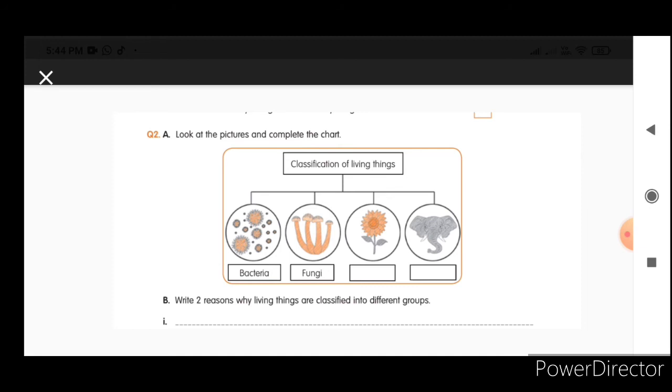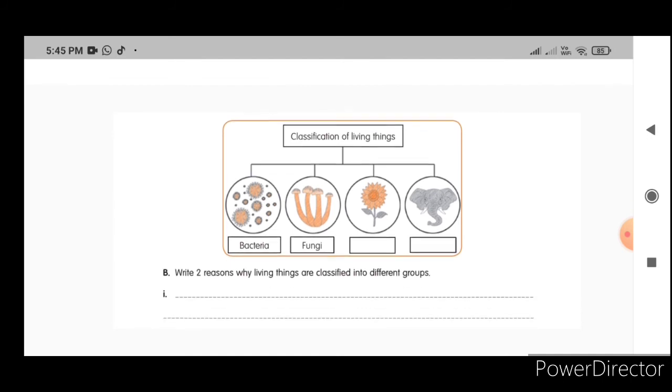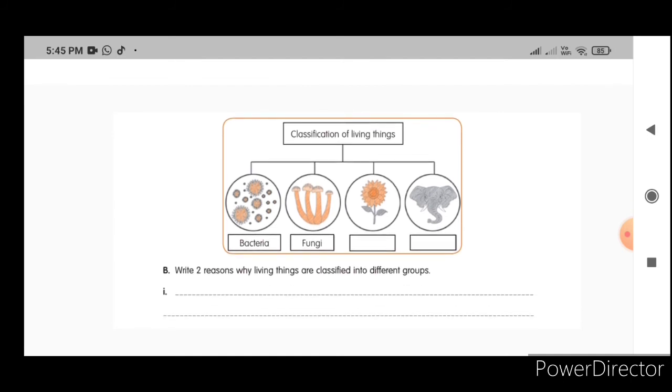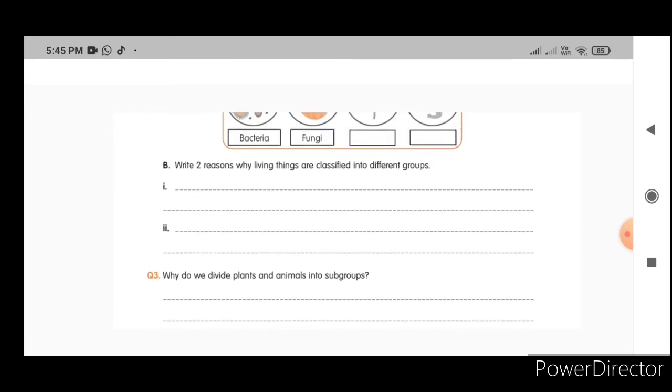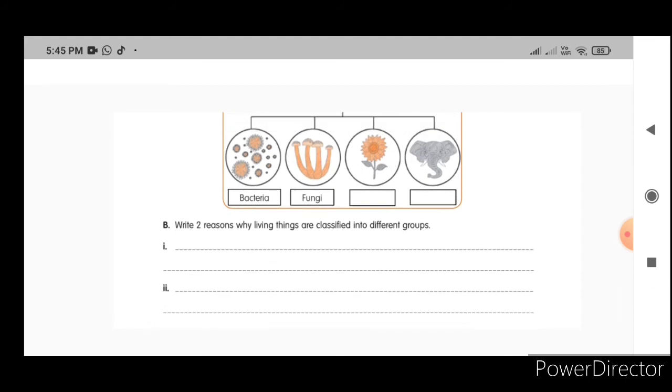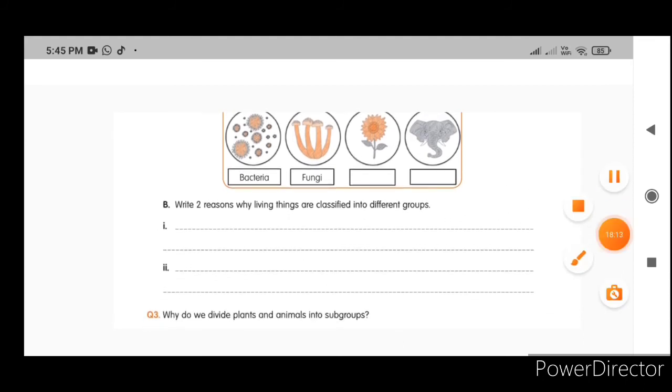Here bacteria and fungi are given and the remaining two living things are well known to you. You just name them in the boxes. One is the plant group, the other one is the animal group. And the next one, write two reasons why things are classified into groups. Why are things classified into different groups? Because to study about them, it will be very easy.